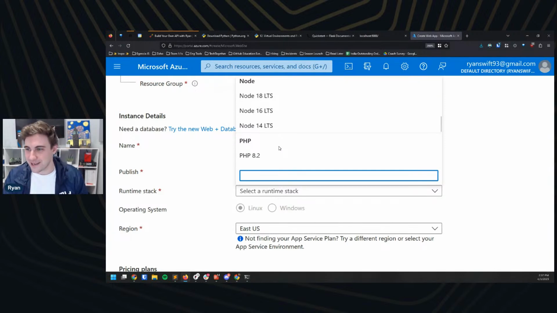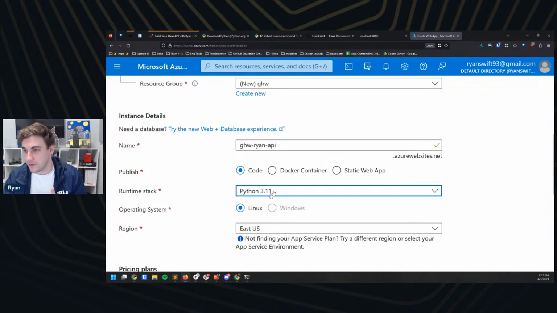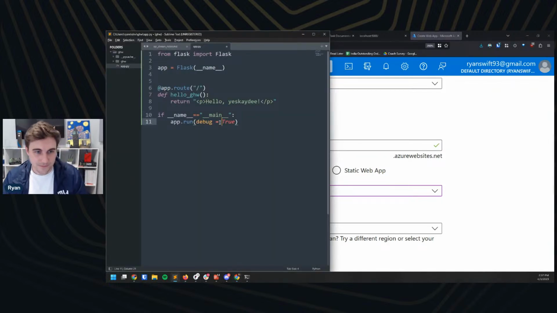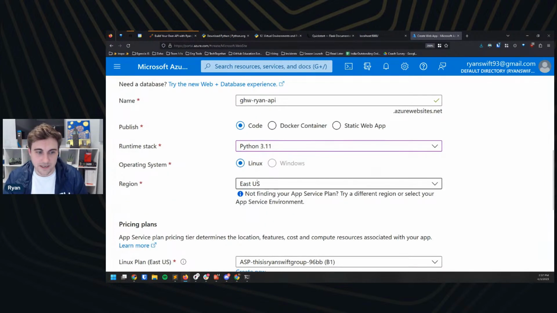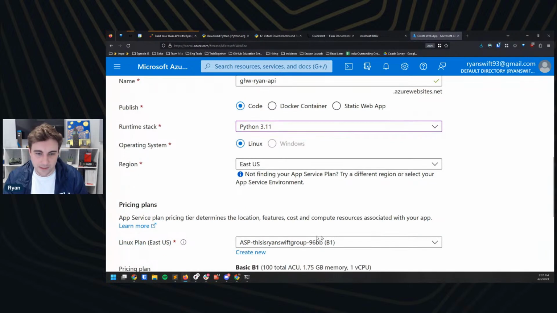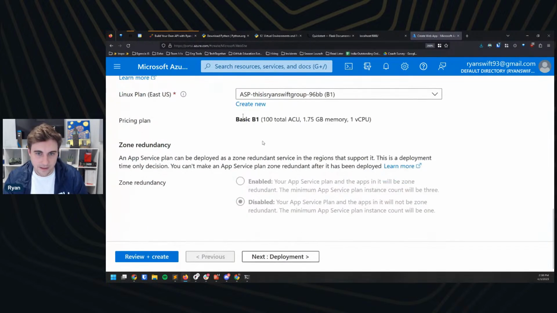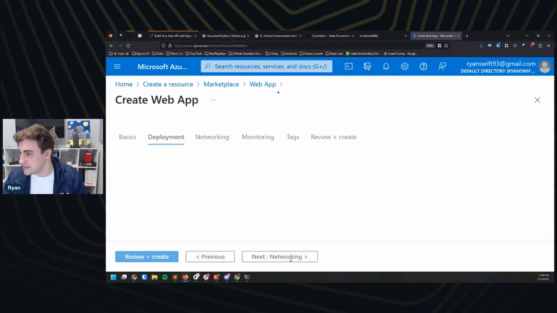So going along with our Azure setup here and our web app setup, I'm going to try and keep myself focused so we don't run out of time. I'm going to go to Python 3.11, which is what we're running for this. And yes, you can host this wherever you like. Oh, I'm still missing a debug equals true. Oh, my bad, team. Thank you. That's what I was missing. Trying to do too many things at once here. So Python 3.11, Linux is going to be totally fine here. I'm going to say US East, great. And then pricing plans, I'm just going to leave this all basic. Cool, great. I'm going to hit deployment next.